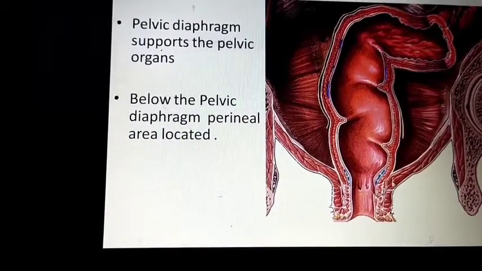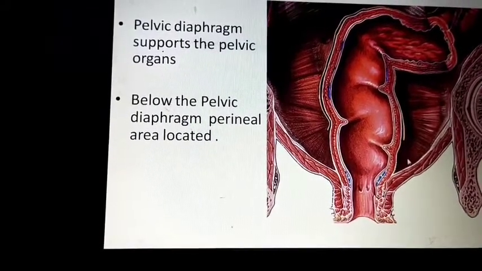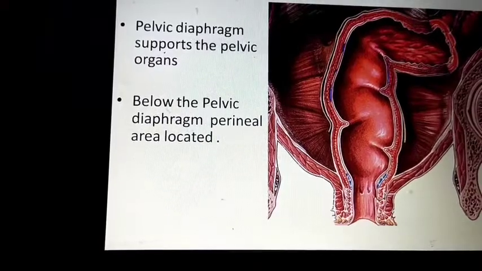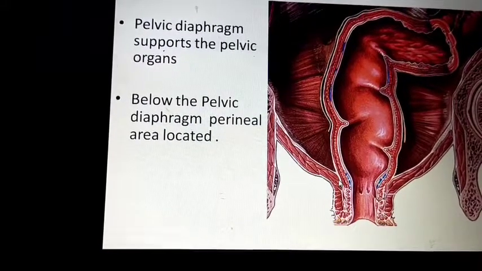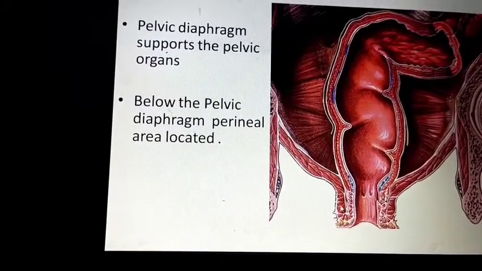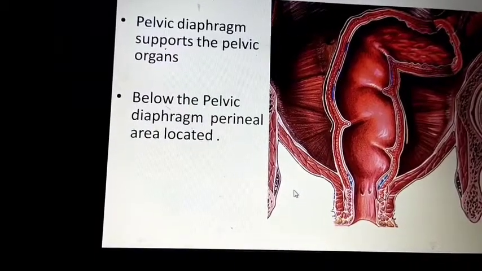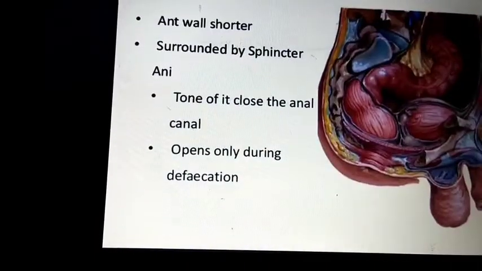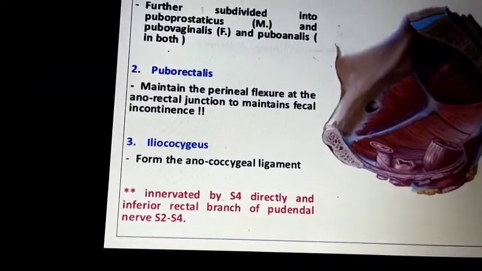Just below it you can see the anal canal, and above it is the pelvis. The levator ani muscle is formed by the puborectalis, pubococcygeus and iliococcygeus.